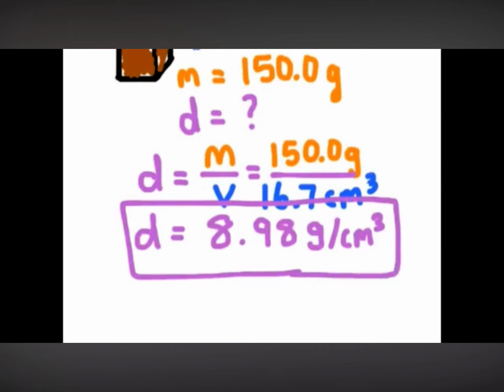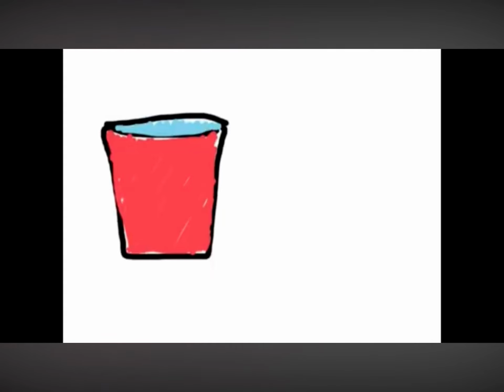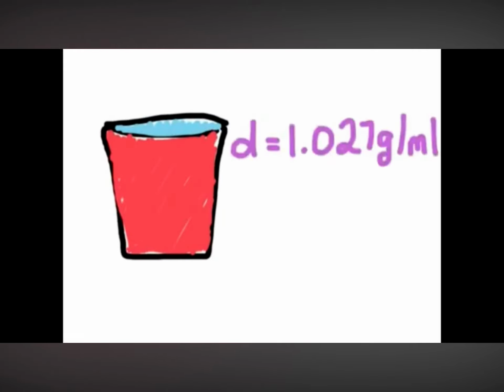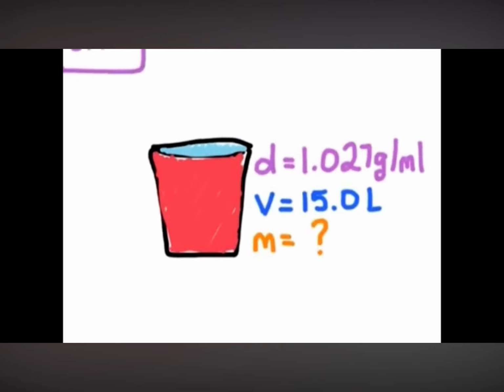Let's try another one. This time I'll give you the density and the volume, and you'll find the mass of the object. Here's a bucket filled with seawater. The density of seawater is 1.027 grams per milliliter. And this bucket has a volume of 15 liters. What is the mass of the seawater? The first thing we should do is write down the equation that we're going to use.